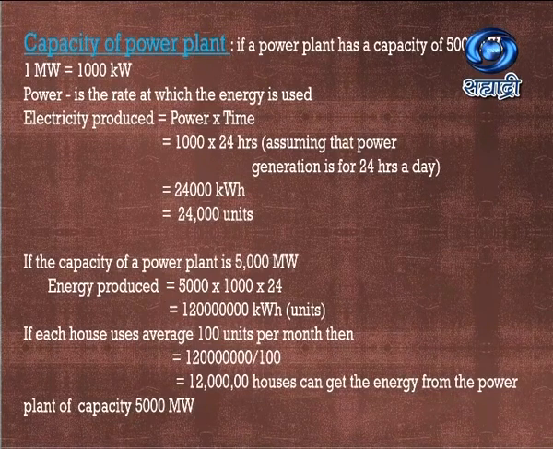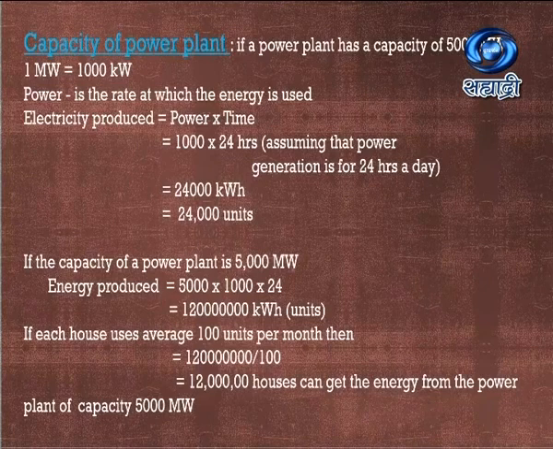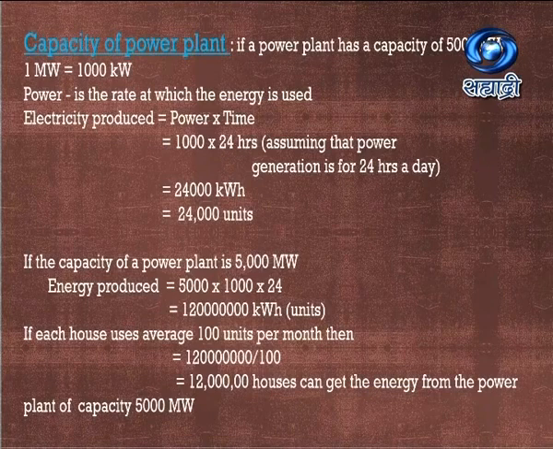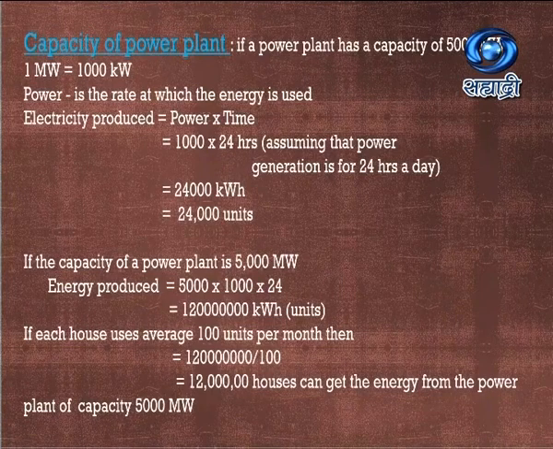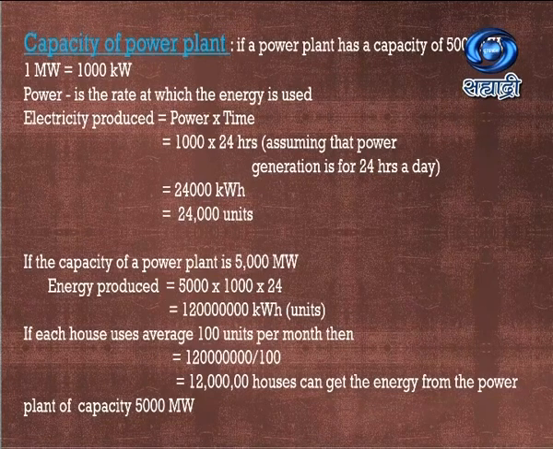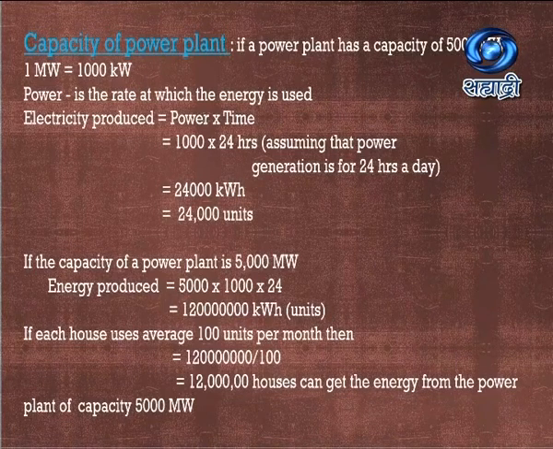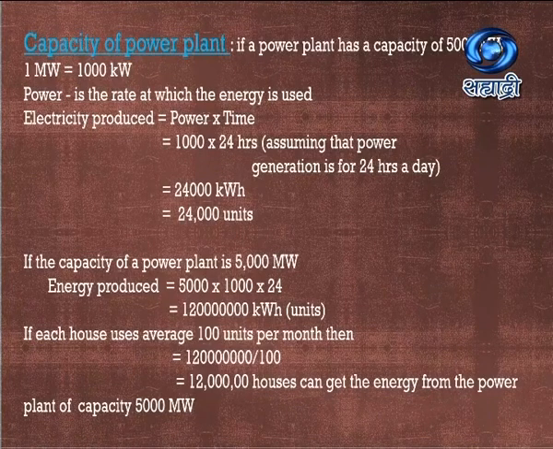Now if this much energy is produced in that particular power plant, and each house uses around say 100 units per month, then you can say 12 crore divided by 100 units. Then you can see that 12 lakh houses can get their energy from the power plant which has a capacity of 5000 megawatt. Now I think these terms will be understood: this particular power plant is going to give energy to 12 lakh houses if you are doing the energy production for 24 hours.